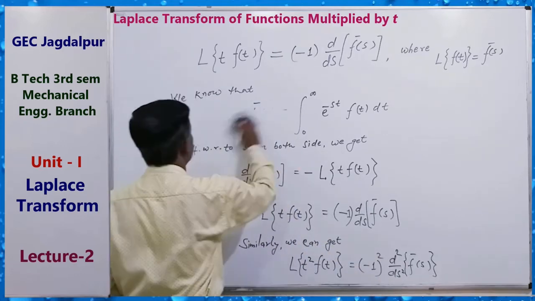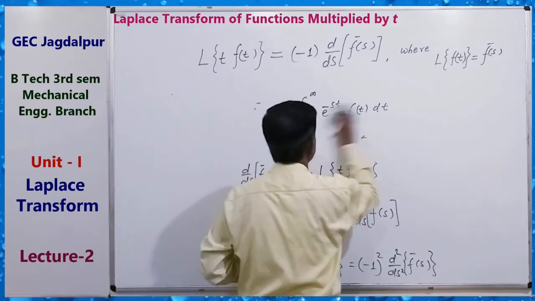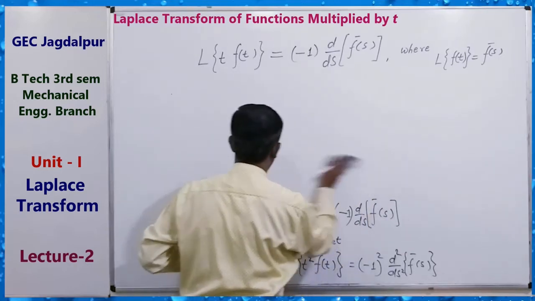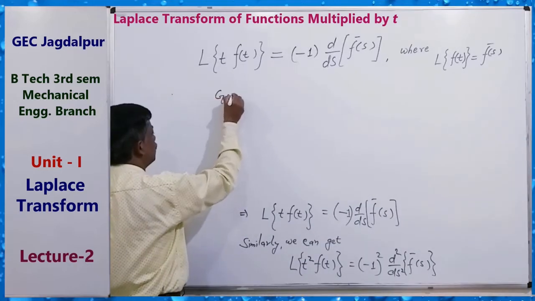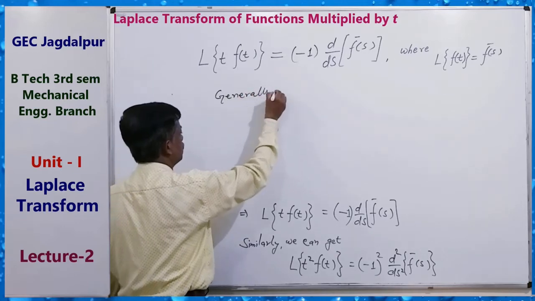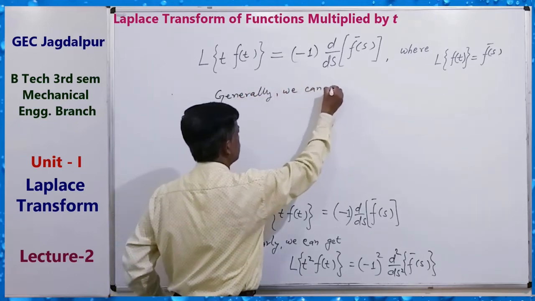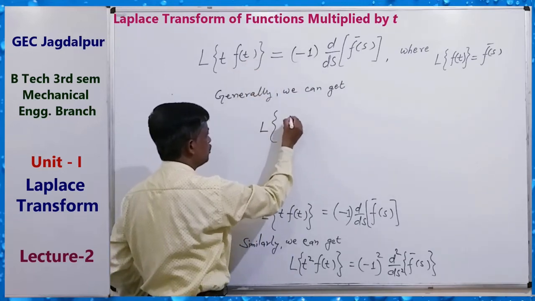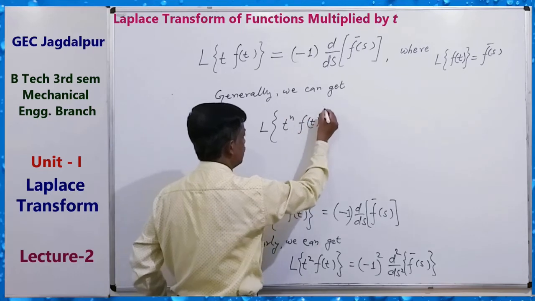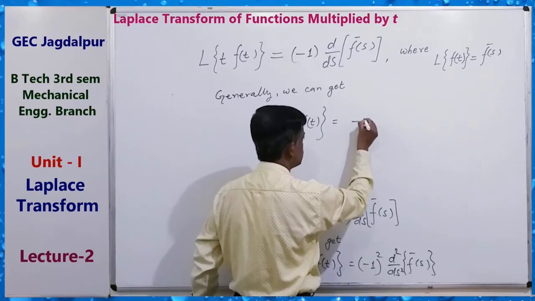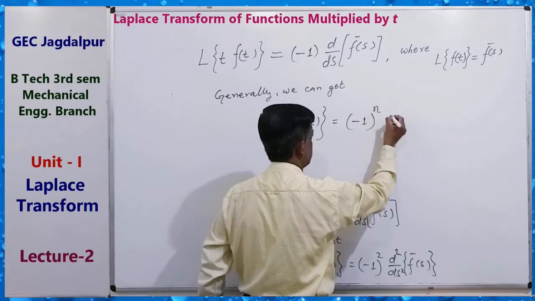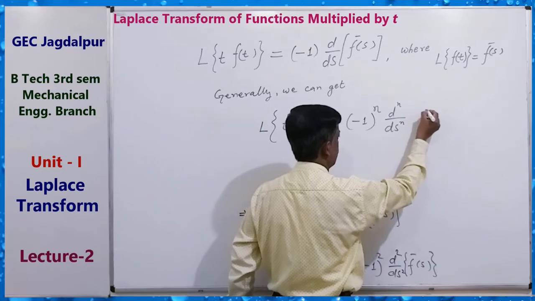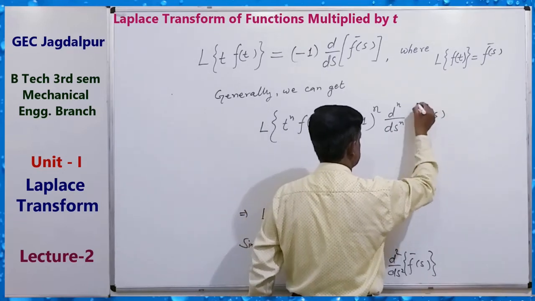That is, the general formula is: the Laplace transform of t to the power n f(t) equals minus 1 to the power n, and the nth derivative with respect to s of f bar s.